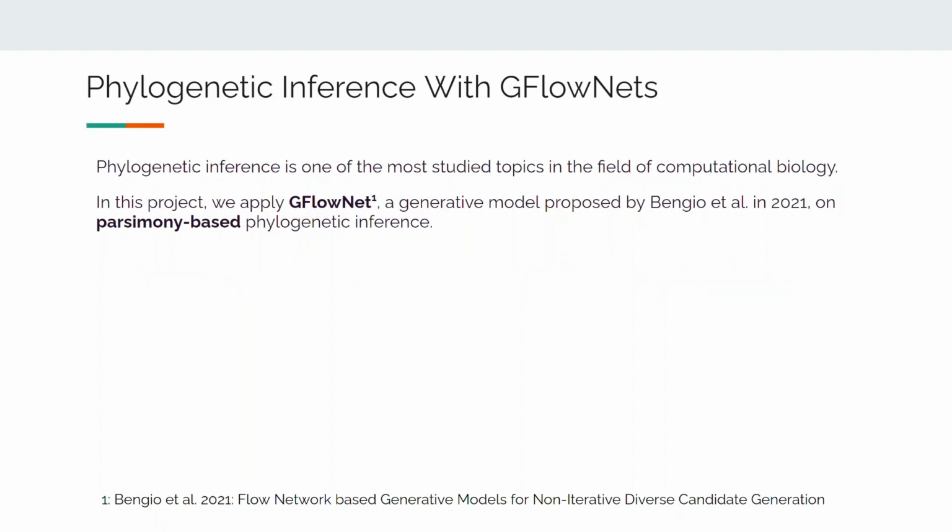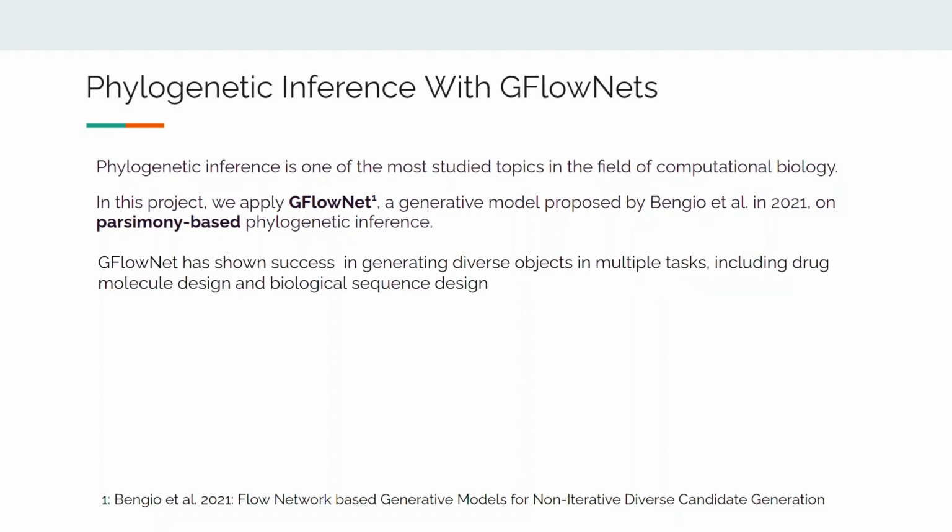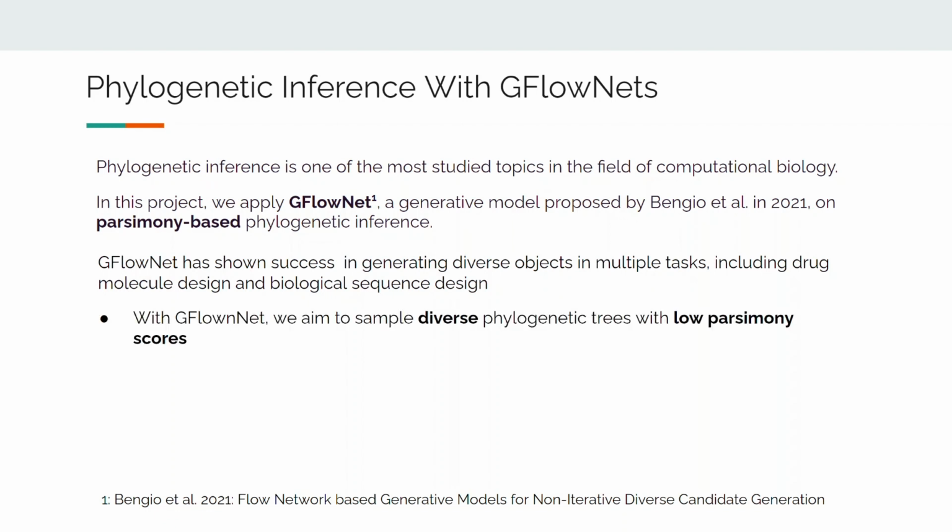Phylogenetic inference is one of the most studied topics in the field of computational biology. In this project, we applied GFlowNet, a generative model proposed by Bengio et al. in 2021, to parsimony-based phylogenetic inference. GFlowNet has shown great success in generating diverse objects in multiple tasks, including drug molecule design and biological sequence design. With GFlowNet, we aim to sample diverse phylogenetic trees with low parsimony scores.